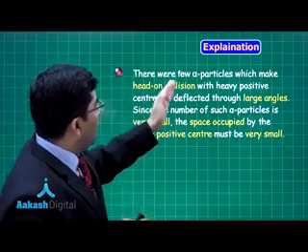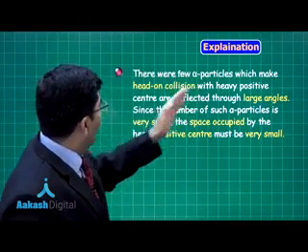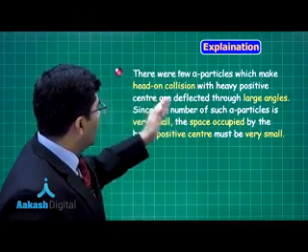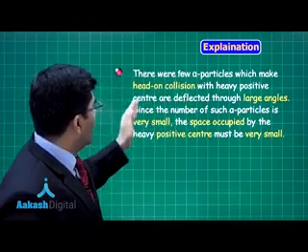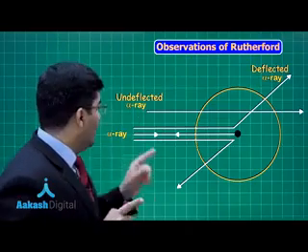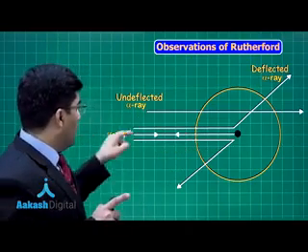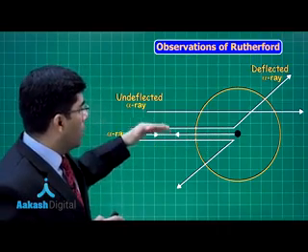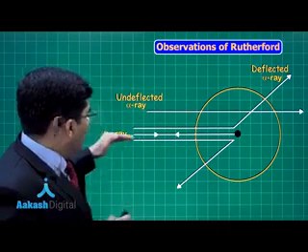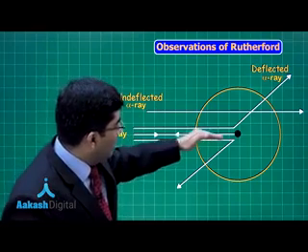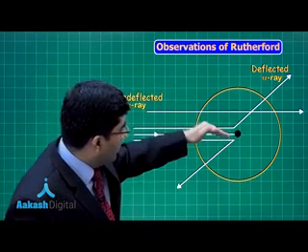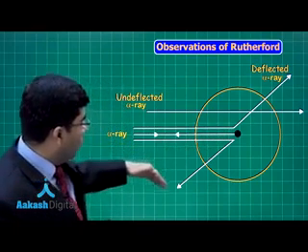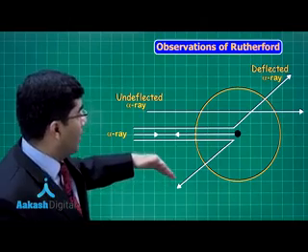There were few alpha particles which made a head-on collision with the heavy positive center. He is talking about this one. The alpha particle is going and making a head-on collision. If it makes a head-on collision, it will strike the nucleus and move at a large angle.